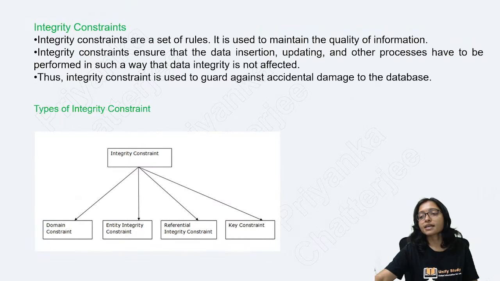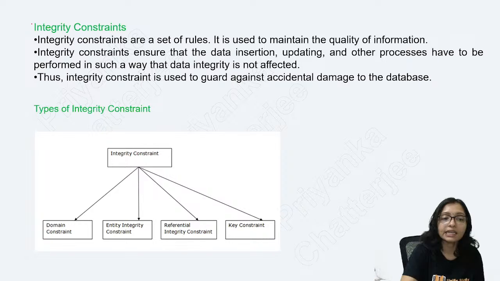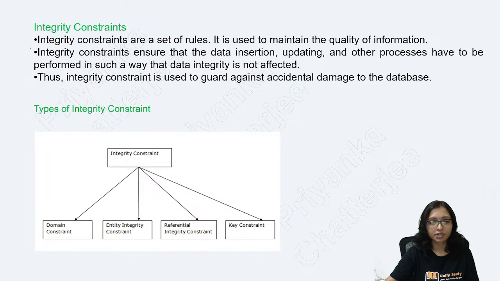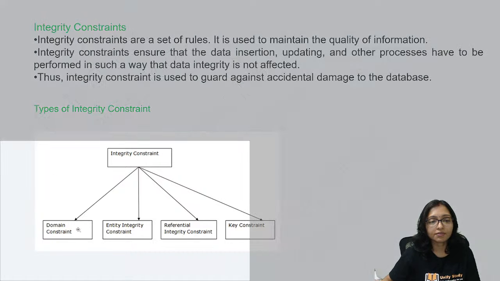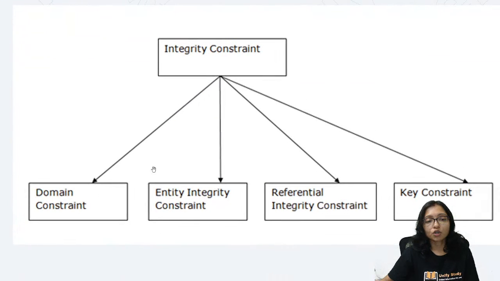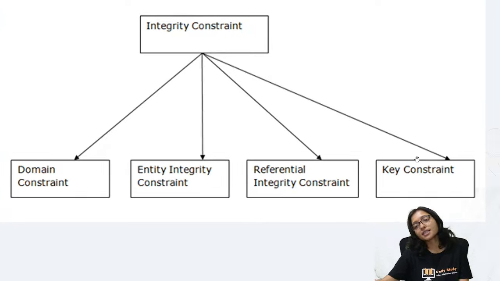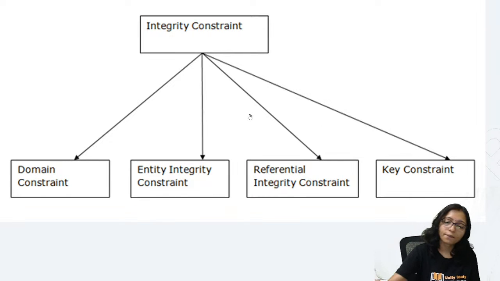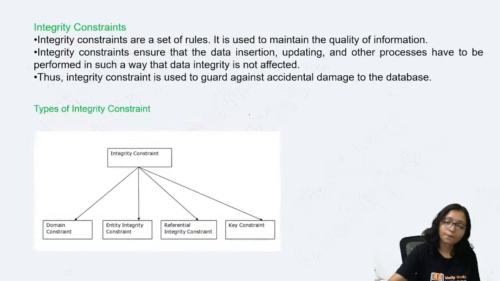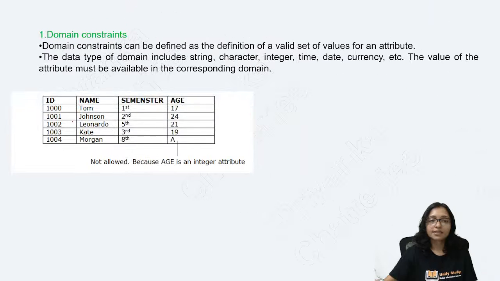Yes, here is the next concept. There are different types of integrity constraints. What are the types of integrity? This is very important: domain integrity, entity integrity, referential integrity and key constraint. These are the different types of integrity constraints. Okay, questions can come from here, so check the example.